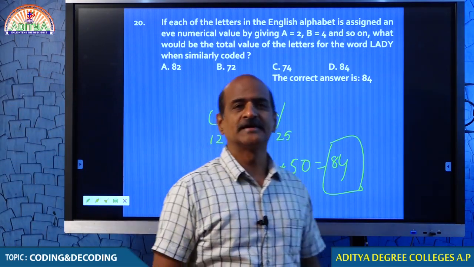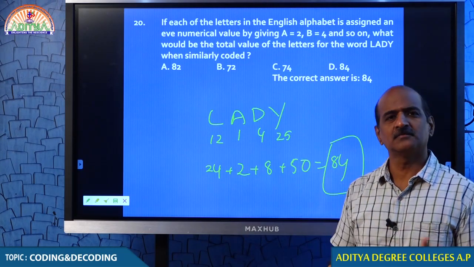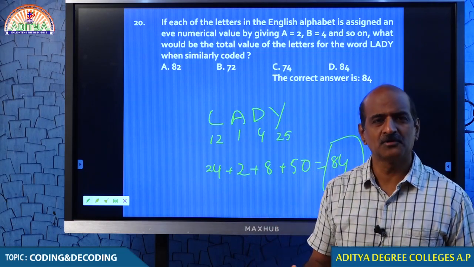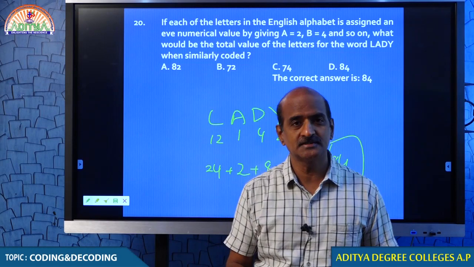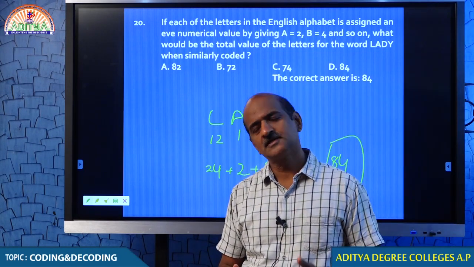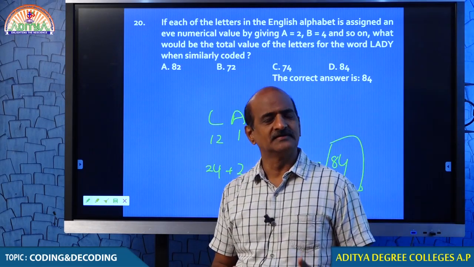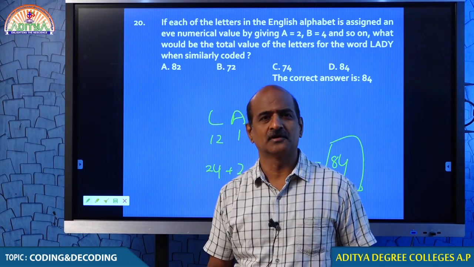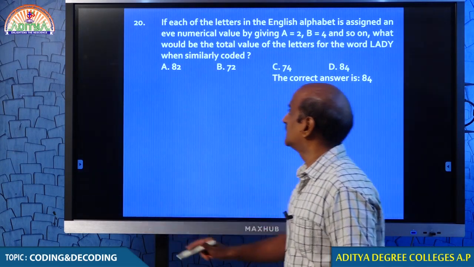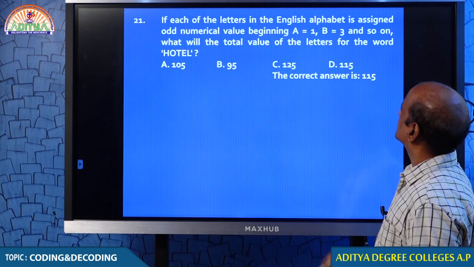Because the paper is so easy, students, I don't want to waste your time. If it is really complicated, I will definitely help you, but now it is not a question. So far, we have completed question number 20. Come on, students, I just want to go ahead with your permission. If you want me to explain any question, you tell me. No? If there is nothing I need to explain, then I will go ahead. Probably there may not be, because questions are so easy, you are able to handle them with perfection. 21. Yes, students?